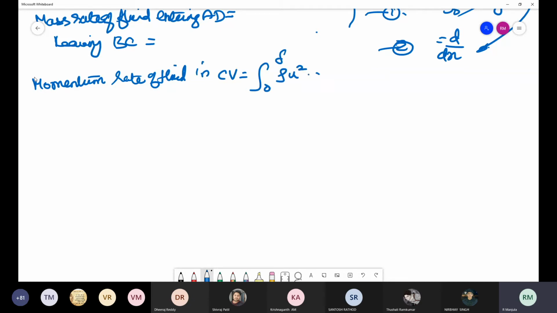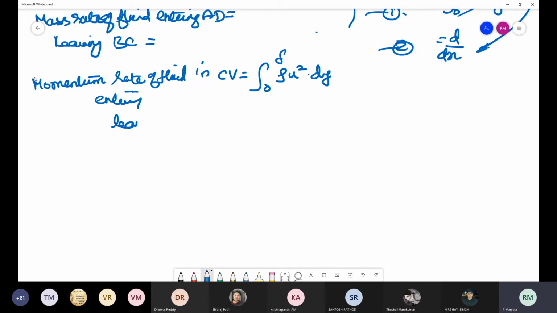So our mass rate of flow, or you can say momentum rate of fluid in the control volume, is going to be integral 0 to delta of rho into U square into dy, because rho U into dy multiplied by velocity will give rho U square. Okay. Then the mass of the fluid, this is entering.